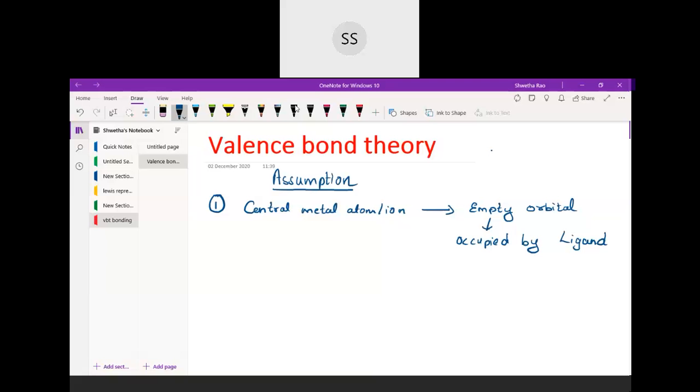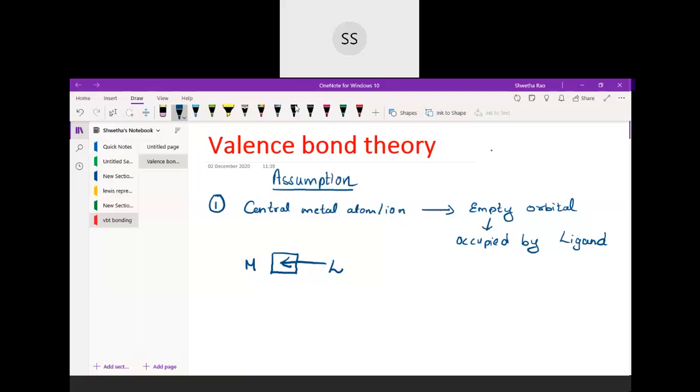Ligands have filled electron pairs, whereas the metal gives them the empty orbital. So it will be like this: the metal provides an empty orbital, the ligand provides the electrons, and the bond between the metal and the ligand takes place. This type of bonding is called a coordinate bond.